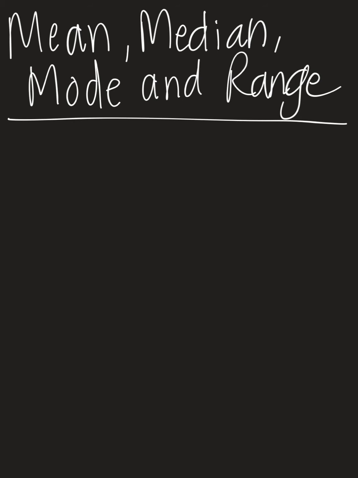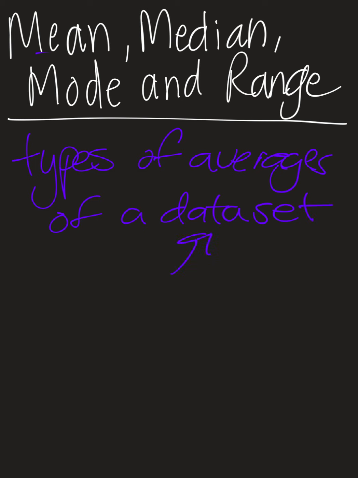In this video, we are discussing some statistical averages, including mean, median, mode, and range. So all four of these are types of averages, though we typically stick to mean as the term average is concerned, okay? So these are types of averages of a data set, which is just a fancy way of saying a collection of numbers.